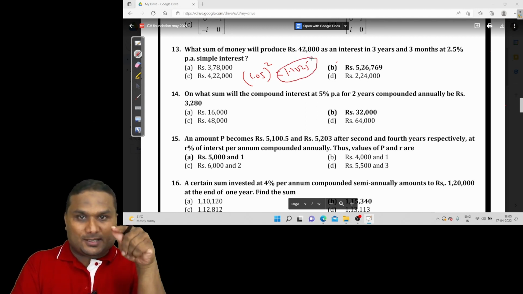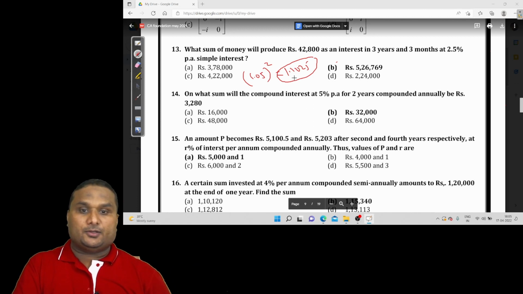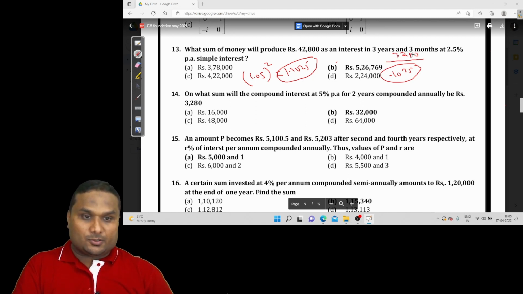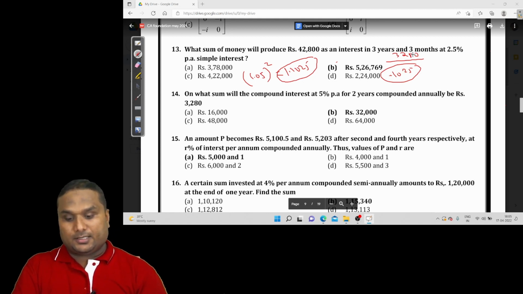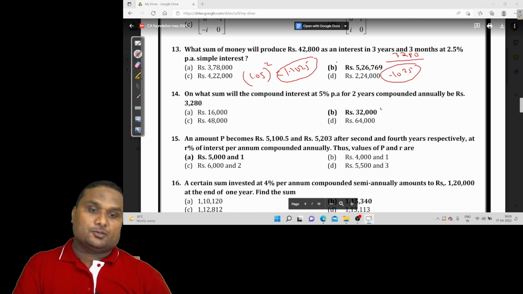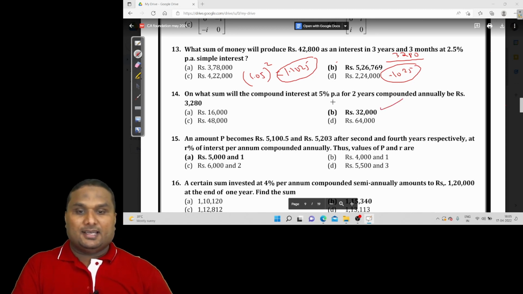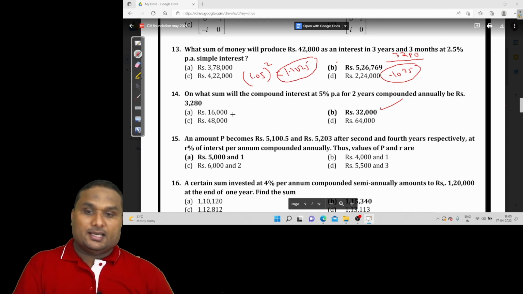This is the accumulated value: the principal into this. The compound interest factor is 0.1025. Now the question is saying that 3280 is the compound interest. So 3280 divided by 0.1025. The answer is 32,000. It's simple.